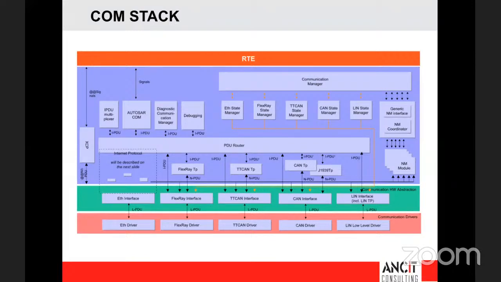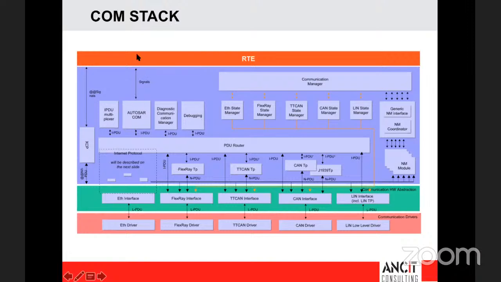But in AutoSAR, the whole objective is to create a layered architecture. Let us assume I have the application here, and today I want to transmit it to CAN through a CAN signal. Tomorrow I may move the same application to be transmitted to FlexRay. It comes from the application layer as a signal.